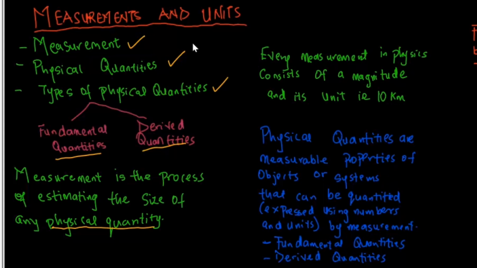What does it mean? It means those things that you can measure, number one. Secondly, you can quantify them in the sense that you can tell that, okay, this is 50 of this particular stuff, this is 20, this is 30, or this is 100. So in essence, anything that can be measured and also can be quantified is a physical quantity.